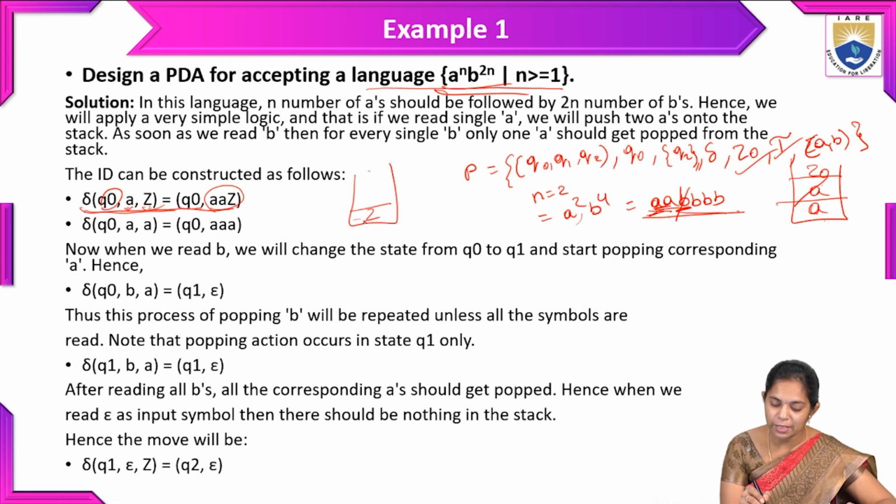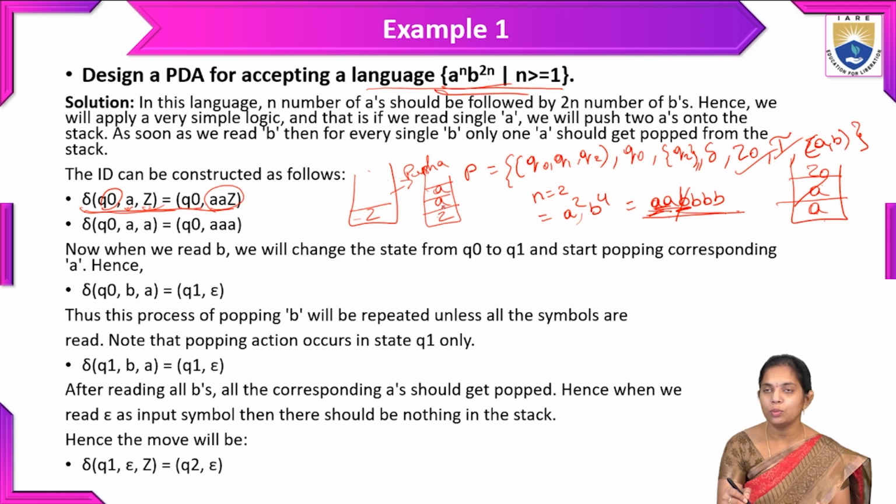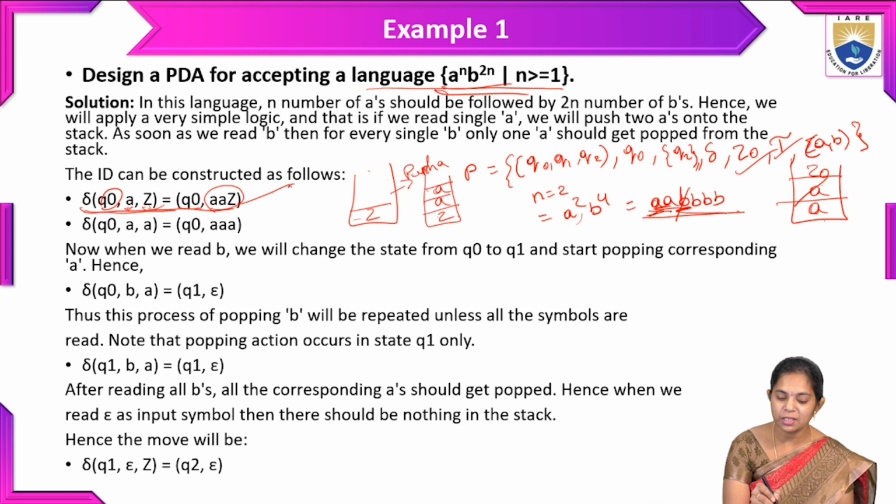The stack has Z, and whenever we push A into the stack along with the Z, we have to insert A, Z. So whenever the push A operation is there, 2 A's are inserted into the stack. That is represented in this instantaneous description.